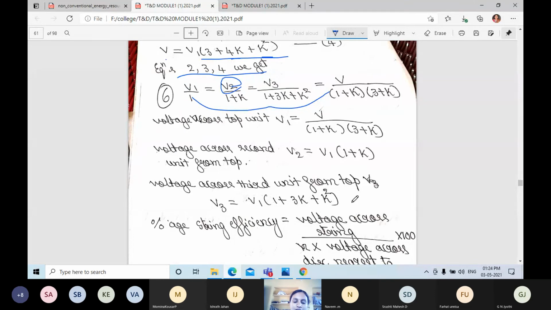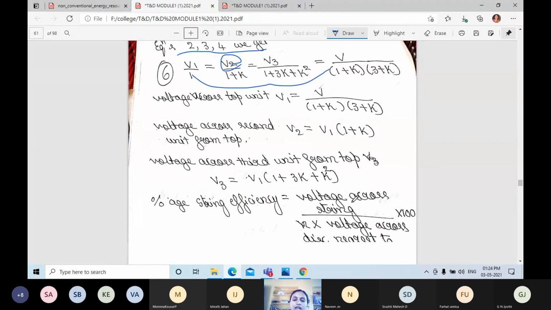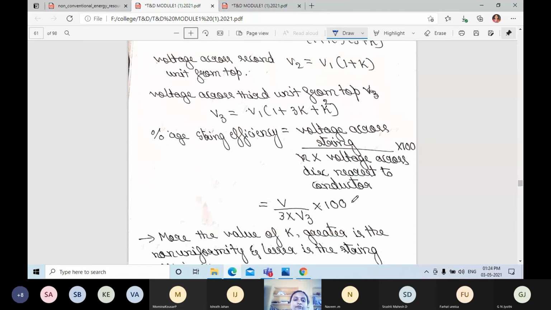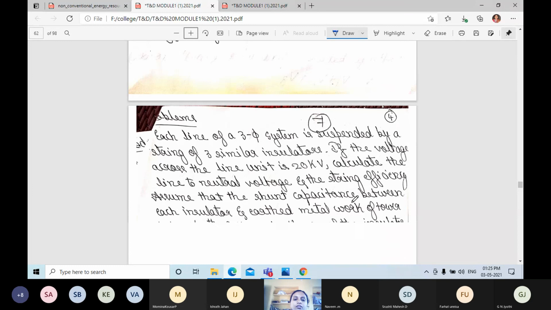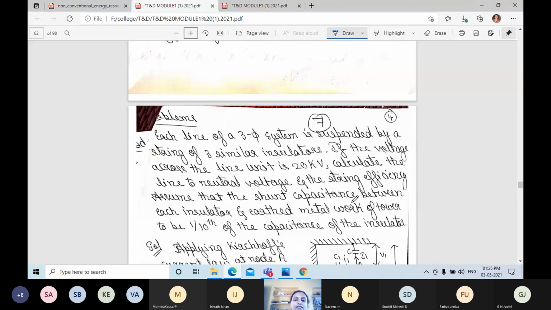This is what across each disk. When you come to final percentage of string efficiency, voltage across string is V, and if you take example as 3 disk, then 3 into V3 into 100. This is what string efficiency. In next class we shall discuss problems on that.